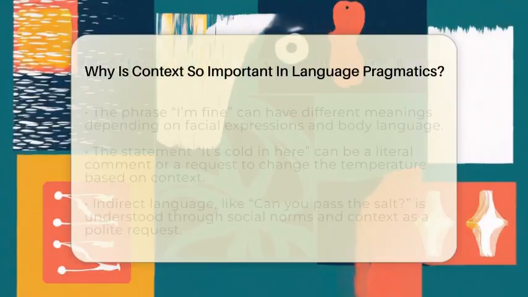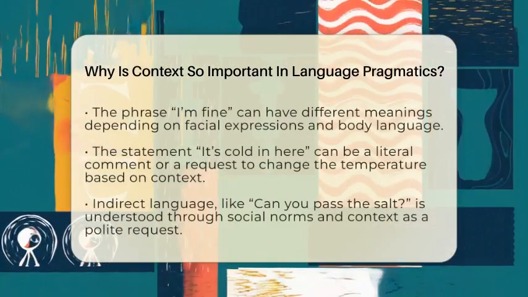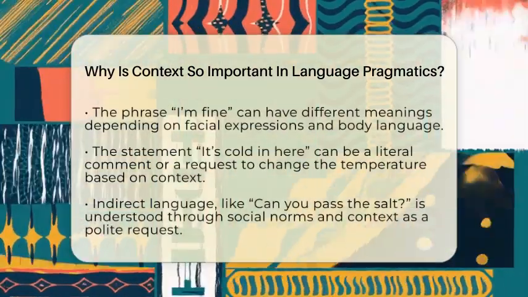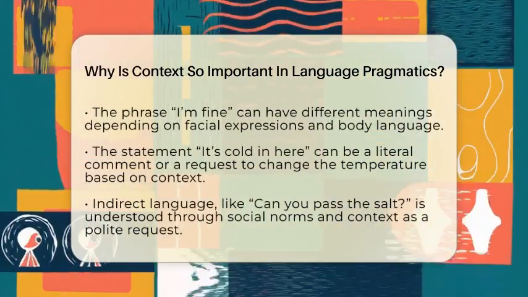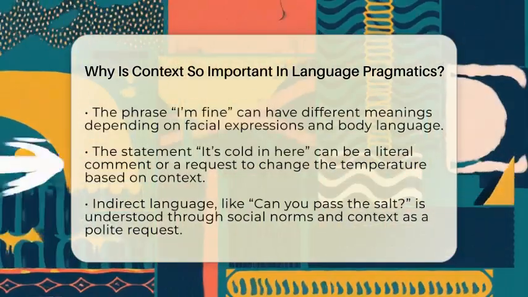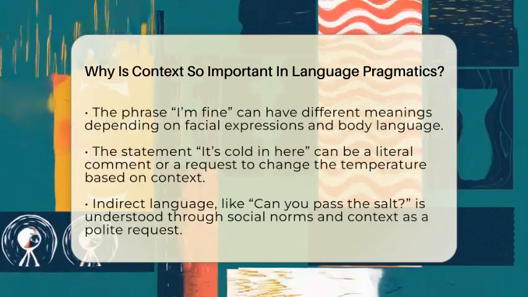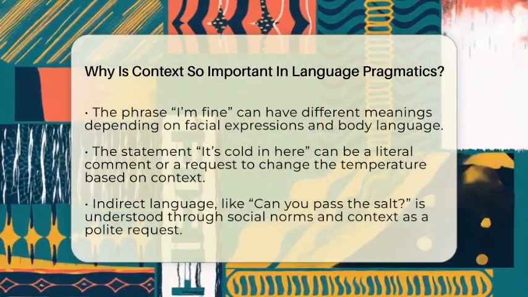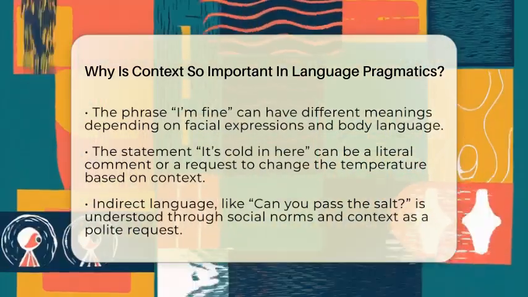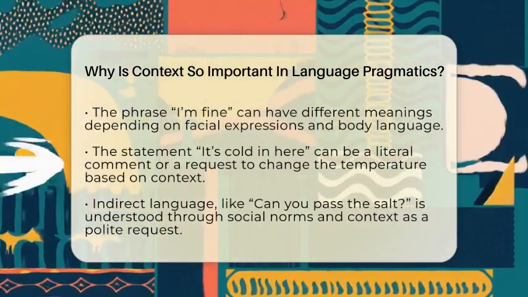Think about the phrase, "I'm fine." If someone says this with a smile and relaxed body language, it probably means they are okay. But if they say it with a sigh and a frown, it might mean they're upset or hiding something. The same words can have very different meanings depending on the situation.